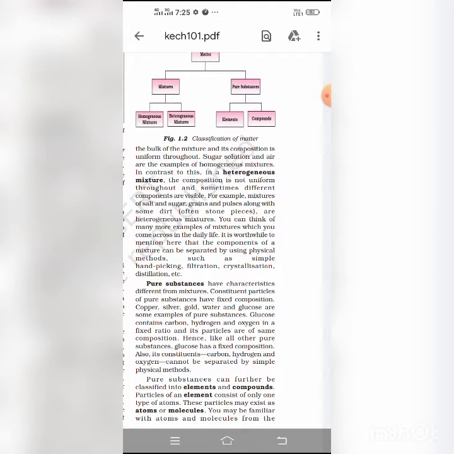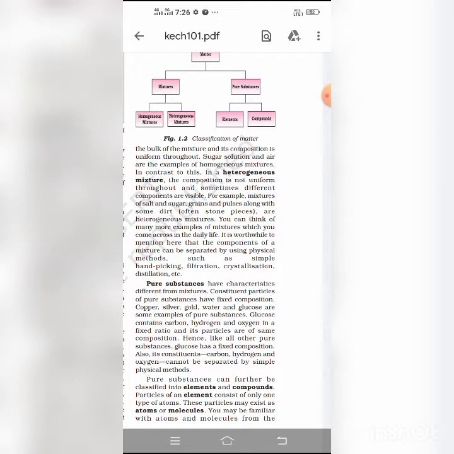That is, when carbon burns in oxygen, we get carbon dioxide. Compounds are of two types: inorganic compounds and organic compounds. Compounds obtained from non-living sources such as rocks and minerals are called inorganic compounds. Chalk, marble, baking powder, these are inorganic compounds.